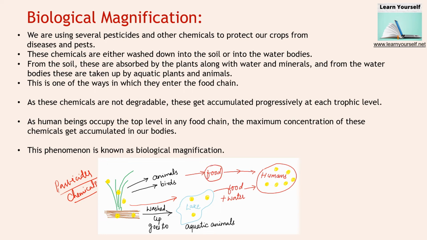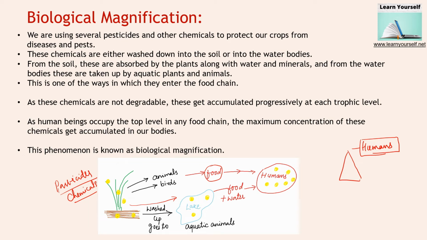Because we are at the top of the food pyramid. Humans are here at the top of the food pyramid. We are eating all the vegetation, all the plant produce, and we are eating meat, fish, chicken, all the animals also. So from the animals and birds, it is coming to our food and accumulating in our body, because we are the last one in this food chain.